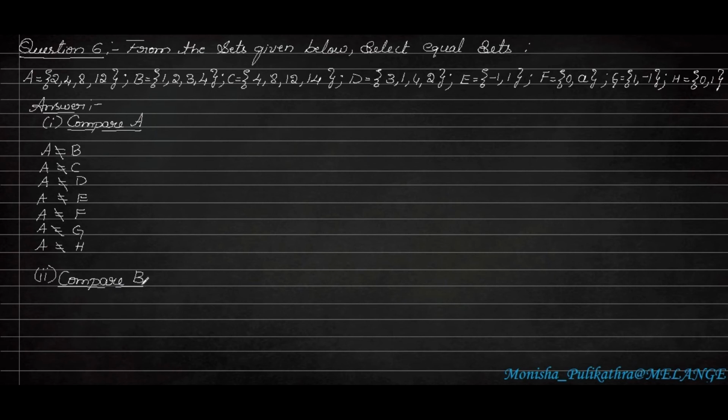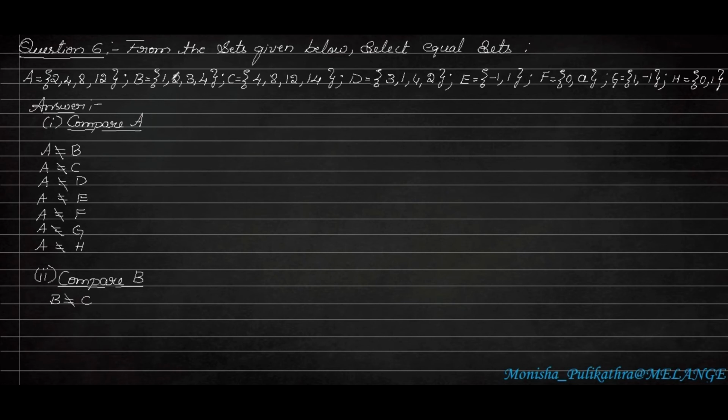So compare B. We already know that we have compared A with B, so there is no need of comparing B with A again. We can compare B with the other sets. So 1, 2, 3, 4 and 4, 8, 12, 14 is different. So B is not equal to C.